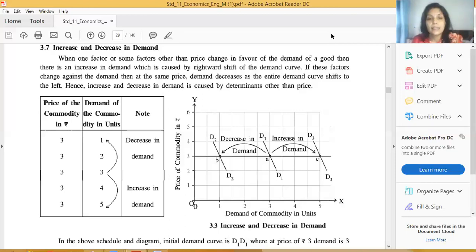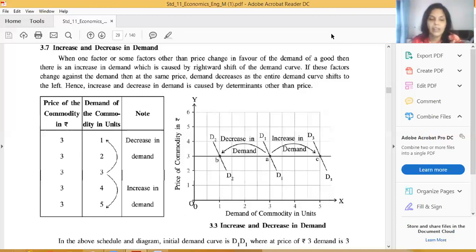Correct? That is assumption. Like when income of consumer is as it is, then fashion, no change in the taste and preference, no change in all other factors like population size, demographic effect. Okay, no change, or you can say relative goods price also as usual, nothing any change in all these factors. It is assumptions. Okay, and second one is exceptions.